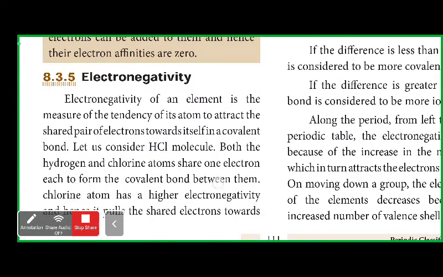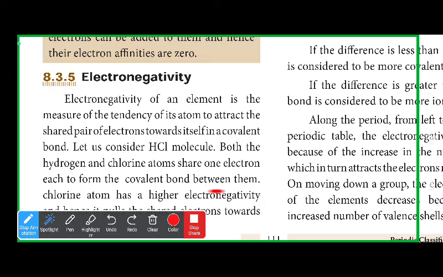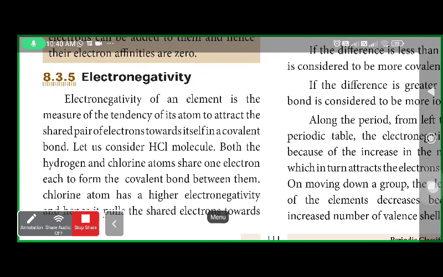Next is electronegativity. Electronegativity of an element is the measure of the tendency of its atom to attract the shared pair of electrons towards itself in a covalent bond. Electronegativity happens only in a covalent bond. I said yesterday that electronegativity is the tendency of a bonded atom, whereas ionization energy and electron affinity happen in an isolated atom. Electronegativity happens in a bonded atom.